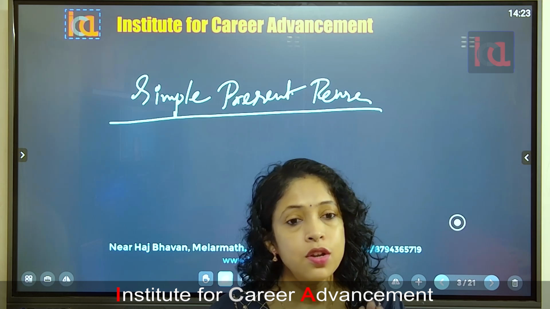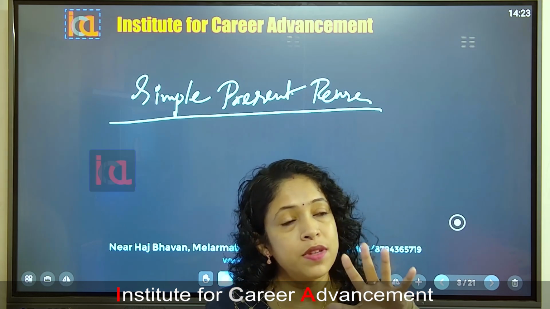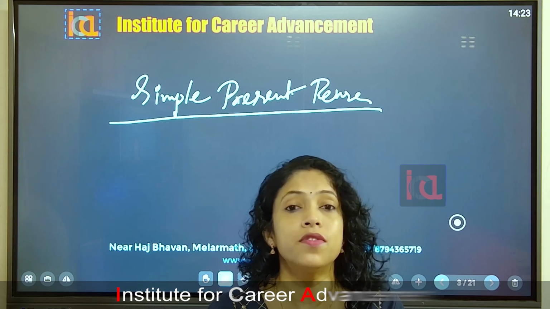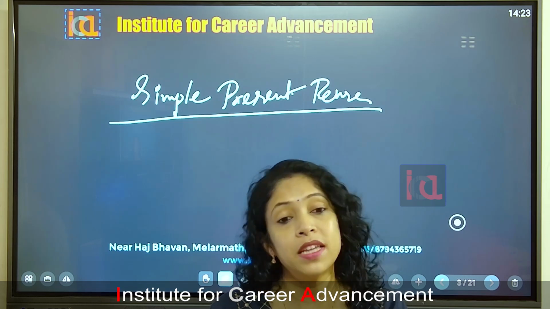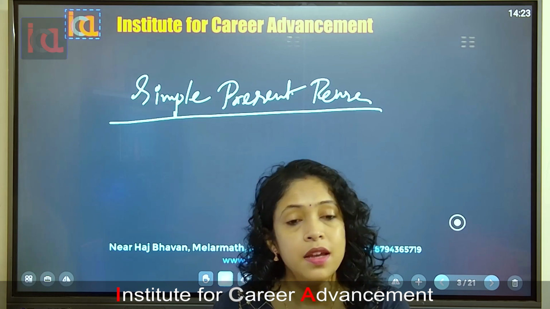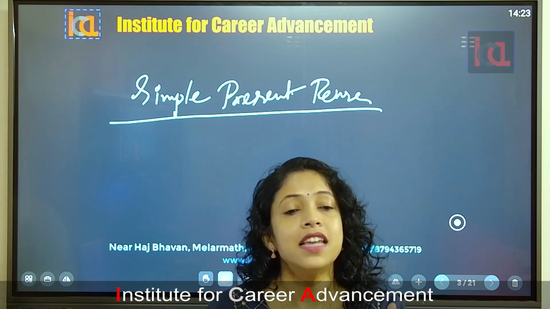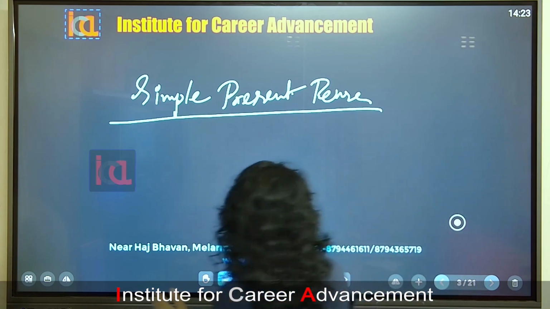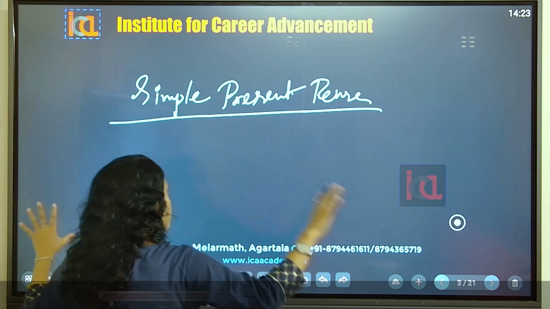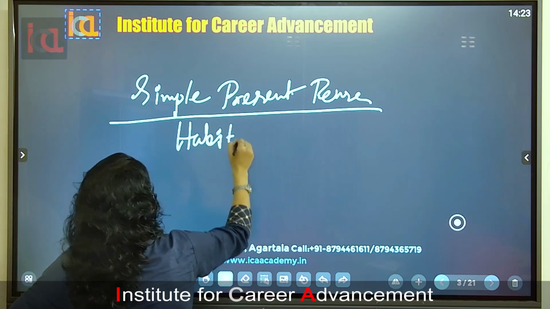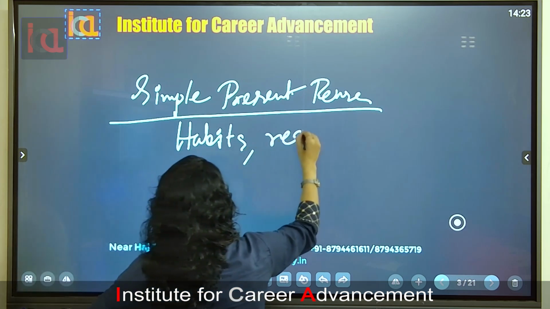The action which is always, means it is universally accepted. Okay, means universal truth which cannot be changed according to the time. That is also coming under simple present tense. And regular activities. Okay, so simple present tense means regular things. Suppose habitual action, our habits, regular activities,